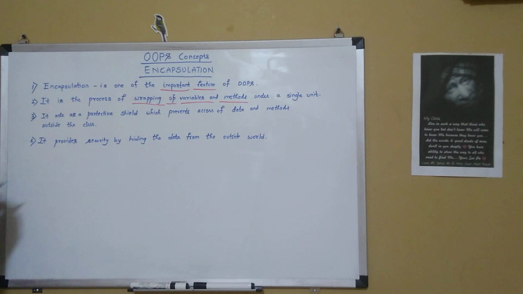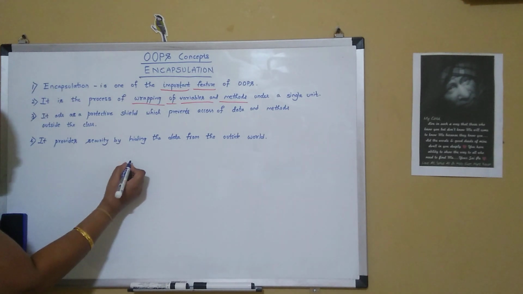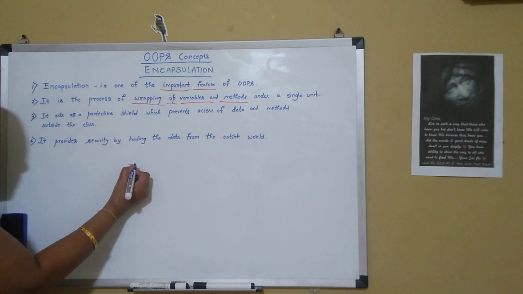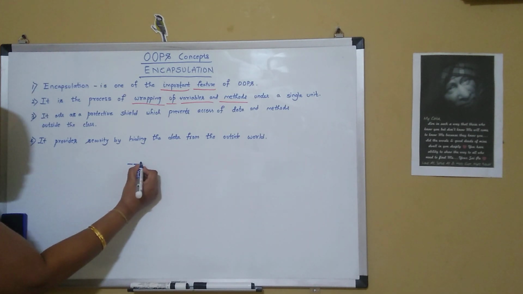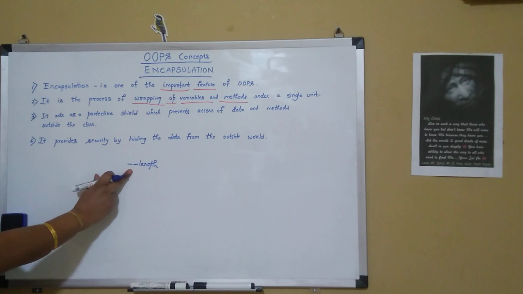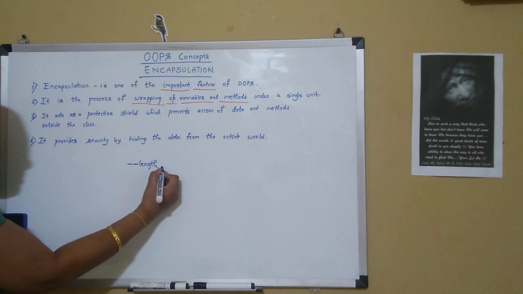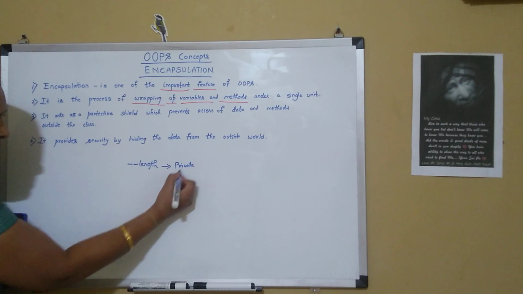So in Python, how do we make a variable private? It can be made private by prefixing the name of the variable with a double underscore. Suppose length is the name of the variable. We have to prefix it with a double underscore, and then this variable will become a private variable.